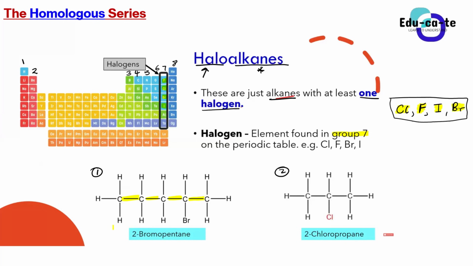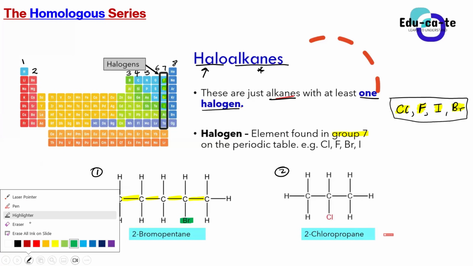No, sir. Why not? Because it contains a halogen, right? It contains at least something that is not carbon and hydrogen only. Because for it to be a hydrocarbon, it must have carbon and hydrogen only. But when we look at molecule number 1 carefully, as much as it has got carbon and hydrogen atoms, we notice that at some point we find a Br there, and the Br is a symbol for bromine.